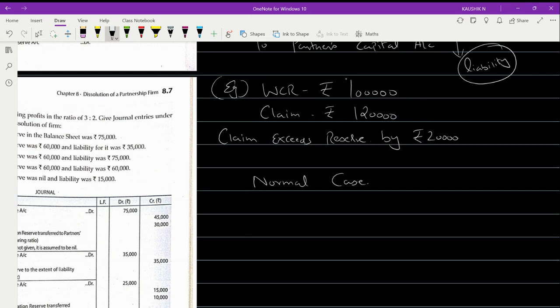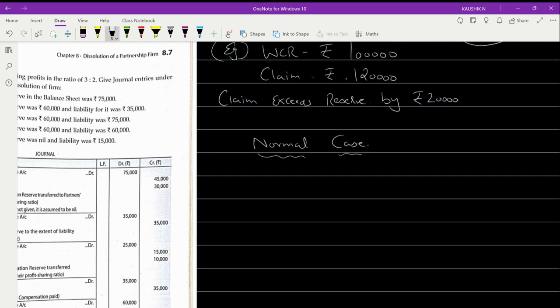Okay. First, let us understand this in a normal scenario and in dissolution scenario. In normal case, what will happen? You need to follow two journal entries. What are they? WCR account will be debited, followed by that, do you remember? Revaluation account. The difference will go to revaluation account. Revaluation account debited to workman compensation claim account.